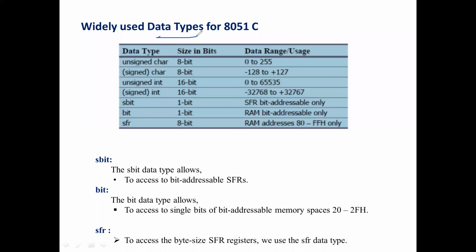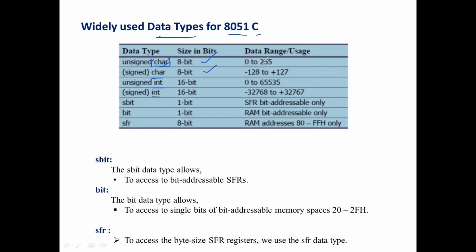Let us come to the next point: the data types particularly widely used in 8051 C programming. What are all the data types? They are char, unsigned char, signed char, int, unsigned int, and signed int. The character has a size of 8 bits, and 8051 is an 8-bit controller, so the most comfortable is this character type. That's why we will be using char in the program.